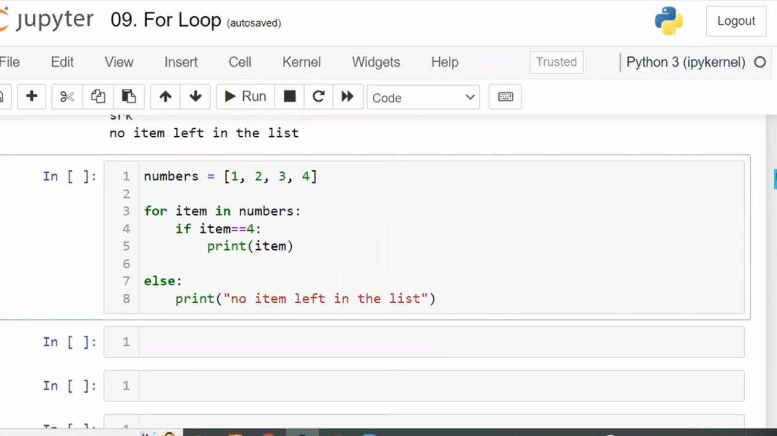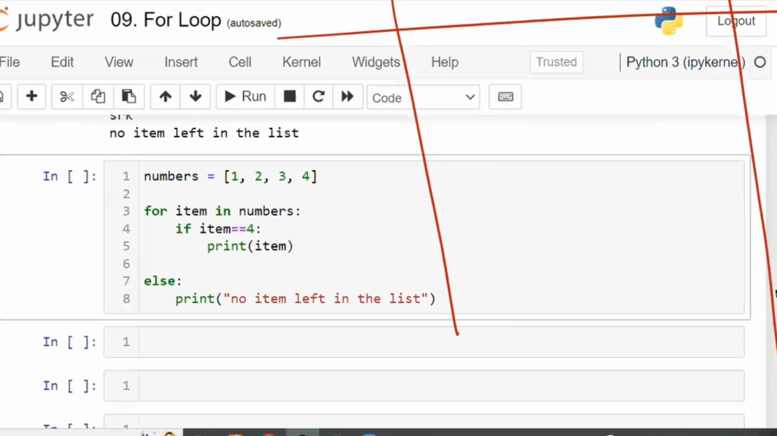Now, in this case, tell me the answer of this code. Numbers is equal to 1, 2, 3, 4. If you have to tell the answer, don't immediately look and say the answer. Write every line to line in your notes. How Python will take it letter to letter, write everything in your notes as it is. First, item is equal to 1.